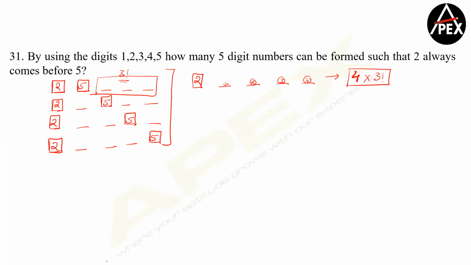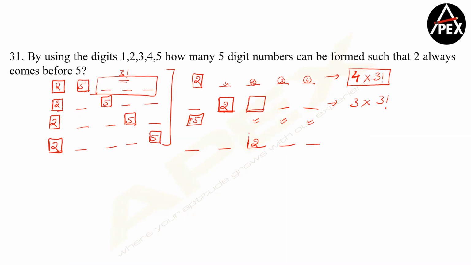We are not done with this yet. Now, similarly, 2 can go to this place also, okay? Now, if 2 is coming here, 5 cannot come here because 2 has to come before 5. So 5 can come here, here, and here, which means this has 3 cases. Now again understand, if you're blocking one more place, 3 more digits in 3 more places will give you 3 factorial ways. Keep on moving forward now.